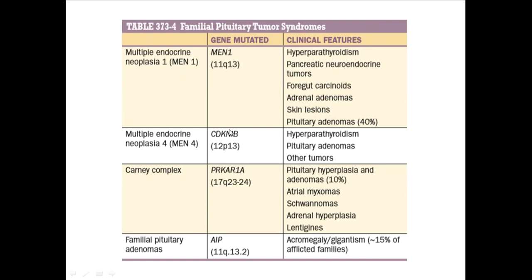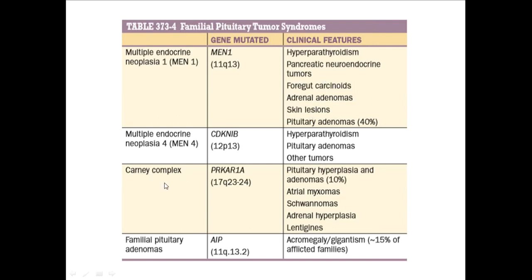This is about MEN1. The other syndrome is MEN4, that is multiple endocrine neoplasia 4, and the gene mutated in this is CDKN1B, which is on chromosome 12p. The components are hyperparathyroidism, pituitary adenoma, and other reproductive tumors such as germinomas and testicular cancers. So hyperparathyroidism and pituitary adenomas are components of MEN4. Here, pancreatic tumors are not seen.